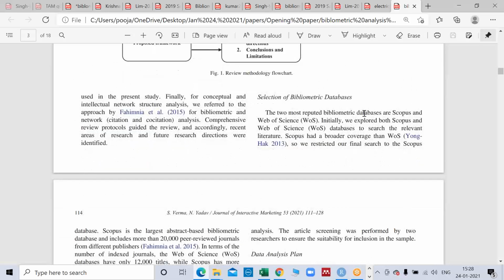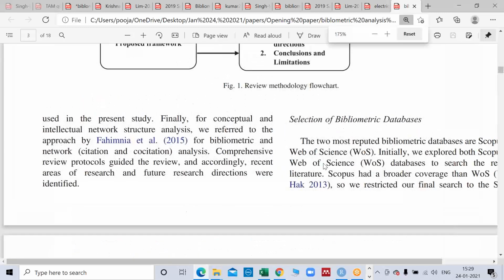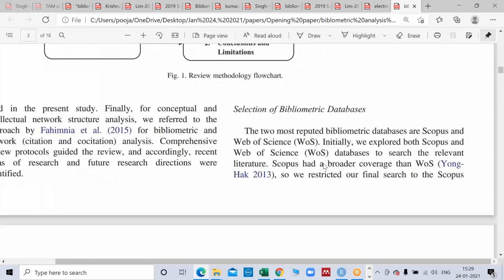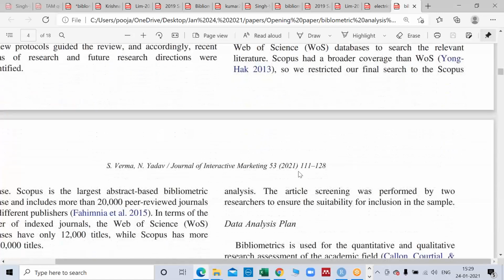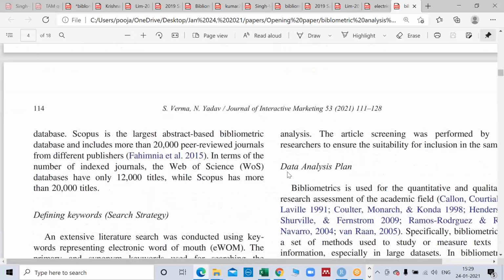See, the two most reputed bibliometric databases are Scopus and Web of Science. So they have just set the ground for their databases. And then Scopus has a broader coverage than WOS, so we restricted our final research to the Scopus database. Scopus is the largest database, with content from different publishers. So they have given references that this particular study was also based on the Scopus database. They have taken only one database, and they have given due reference, so we can also go ahead.